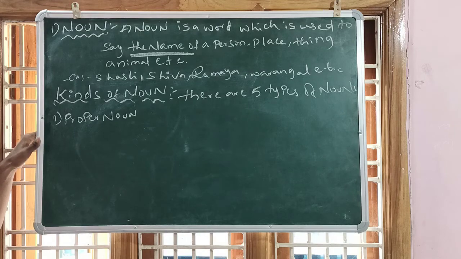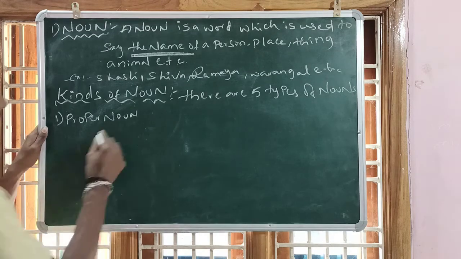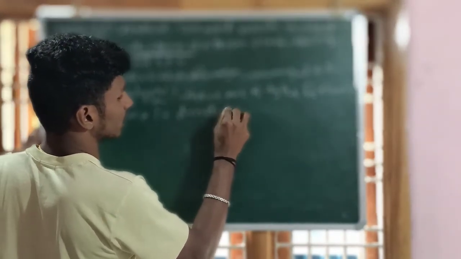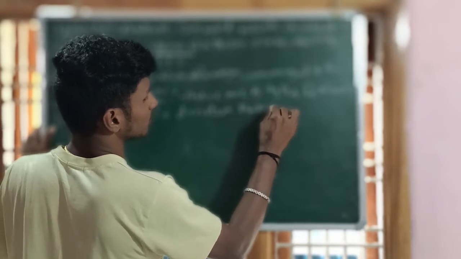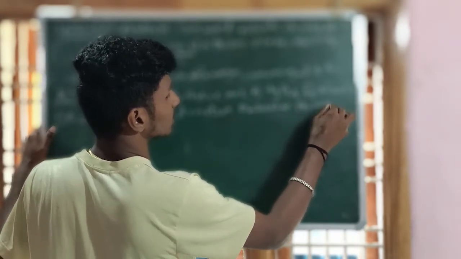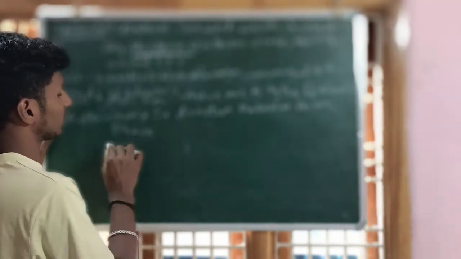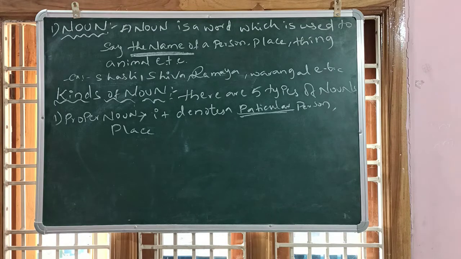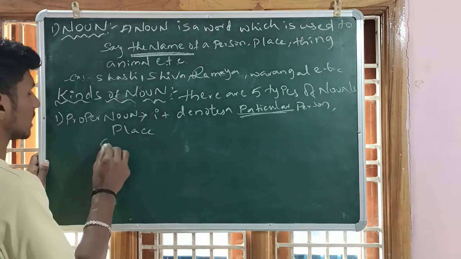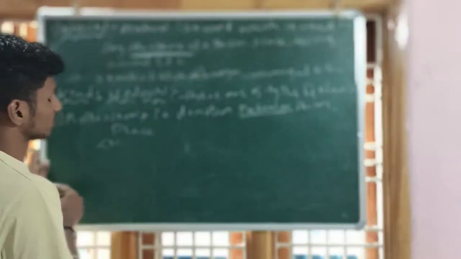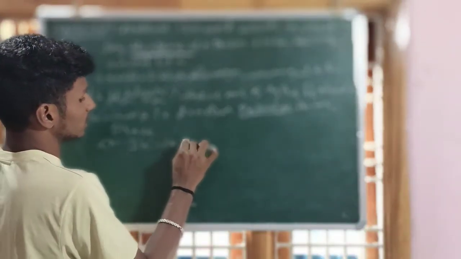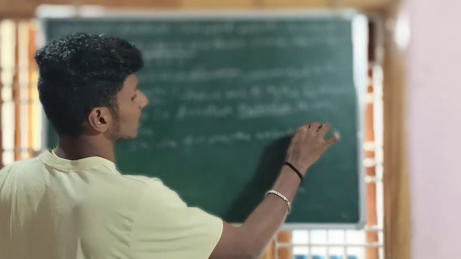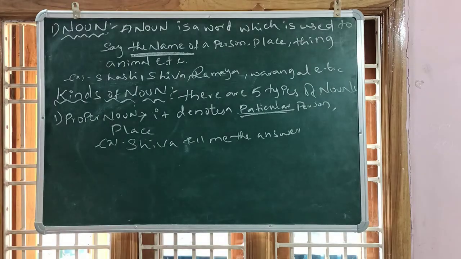What is a proper noun? It denotes a particular person, place, whatever it may be. It denotes the particularity. For example, I am saying, Shiva, tell me the answer.